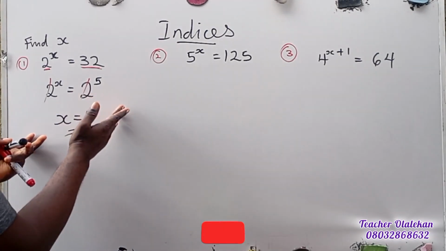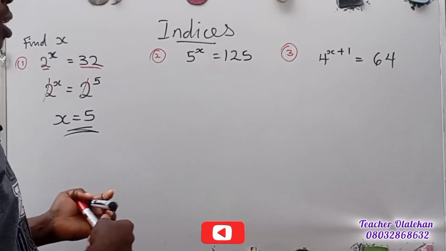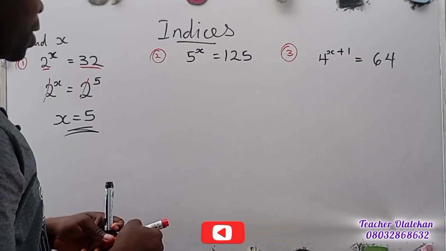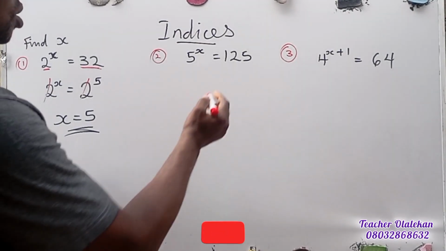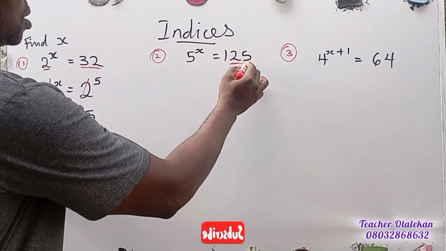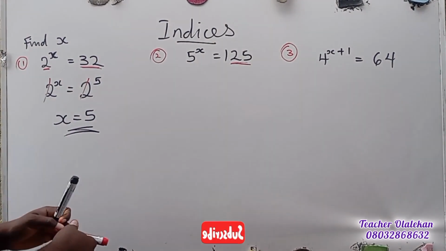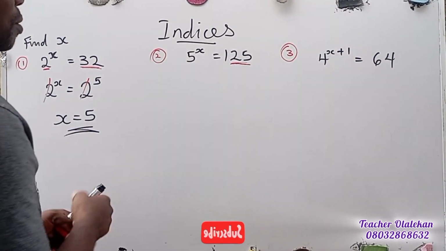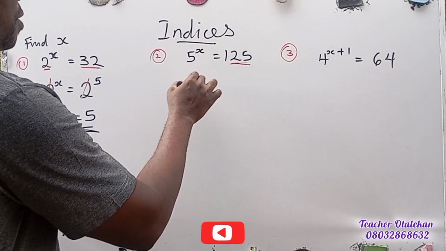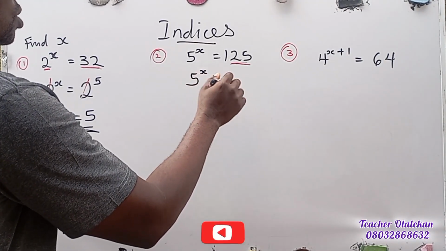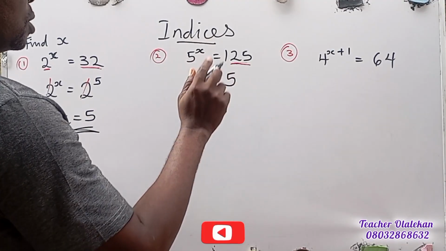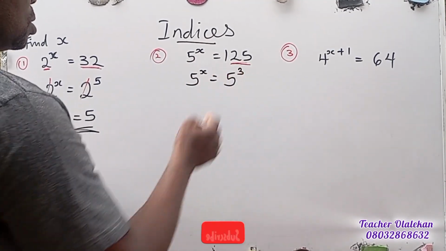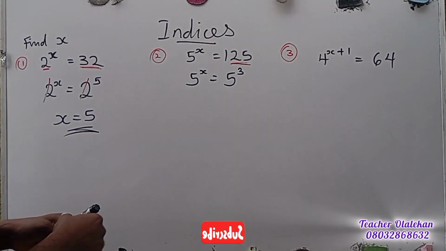The same thing we did here, we're going to do the same thing here. We make this base the power of 5, since our base here is 5. So that means we have 5 exponent x is equal to 5 exponent 3. That should be 5 times 5 times 5.